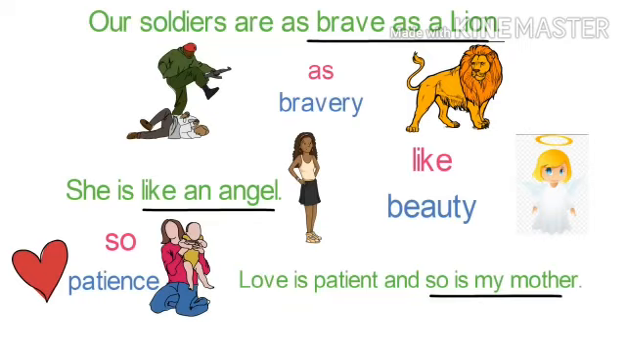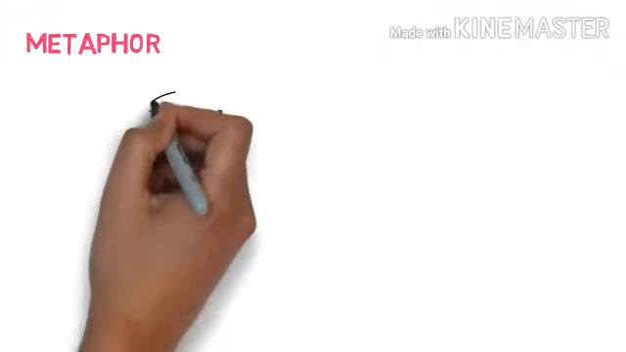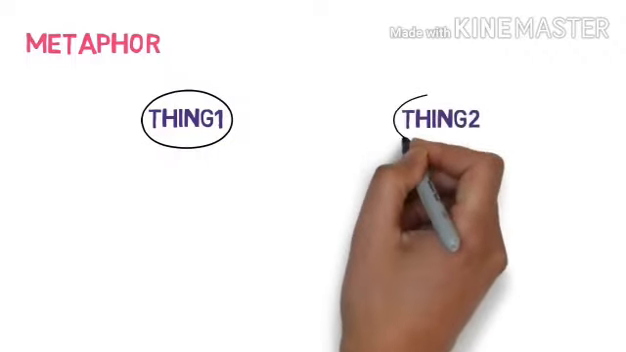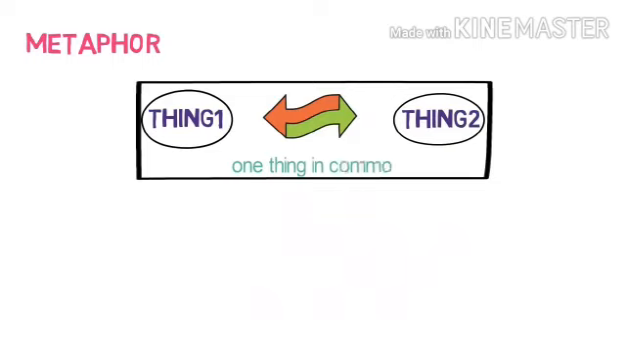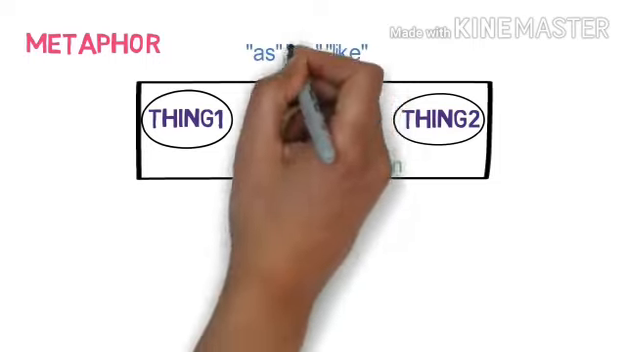Now let's look into another type of figure of speech. Metaphor. A metaphor is a figure of speech that uses comparison between two unlike things. These two things must have one thing in common. Now you might be thinking, in simile also we said the same thing, but there is a difference between both of them. While in simile we use words as, so, like while comparing two things, here we do not use that.